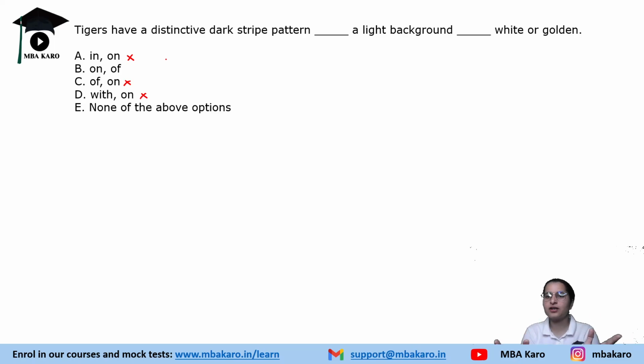There is a light background of either white or golden, and then they have the dark stripe pattern on it.